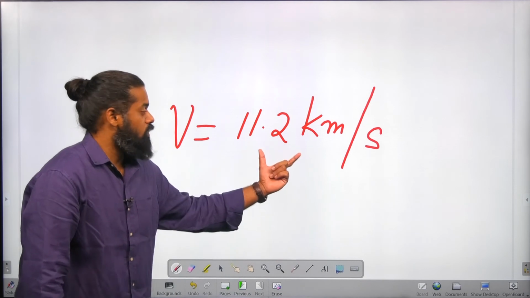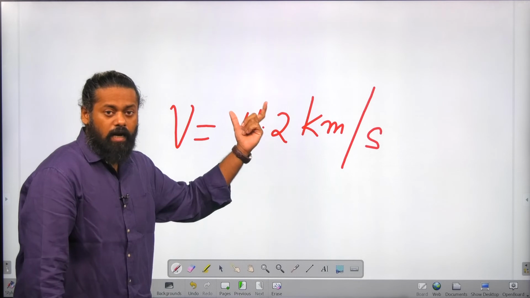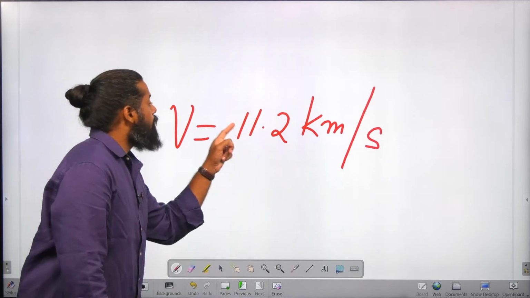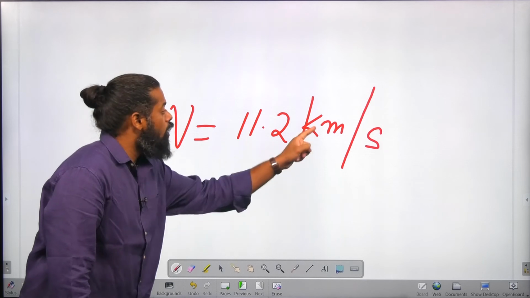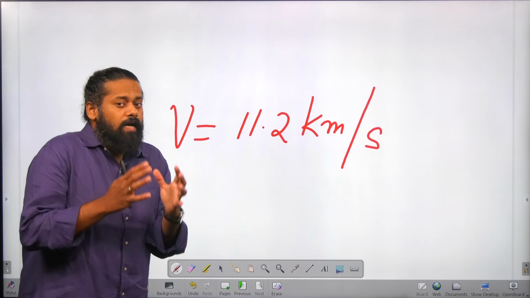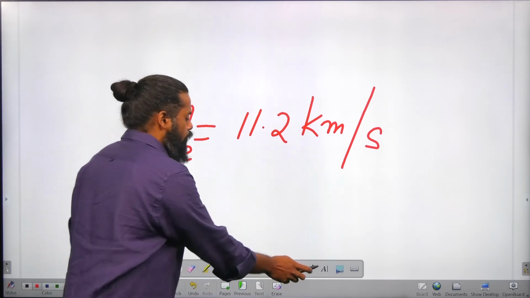If you want to send some object to the Moon, or some satellite to outer space, we have to project the body with a minimum velocity of 11.2 kilometer per second. In 1 second, we have to cover 11.2 kilometer. So this is the concept behind escape velocity. I hope all of you understood this.